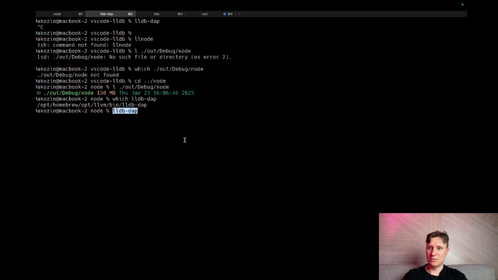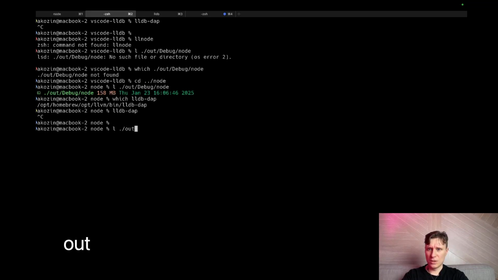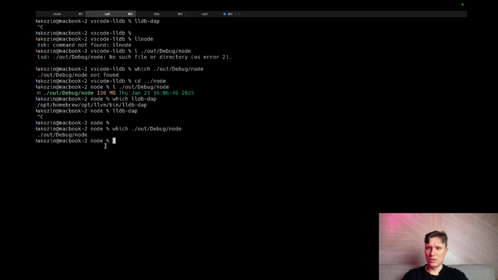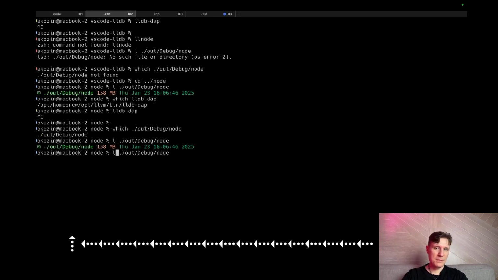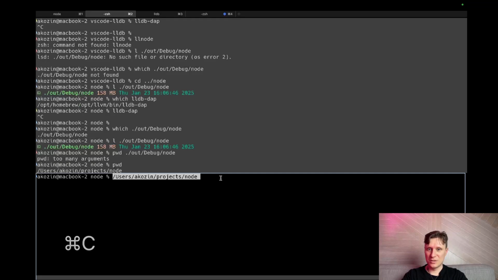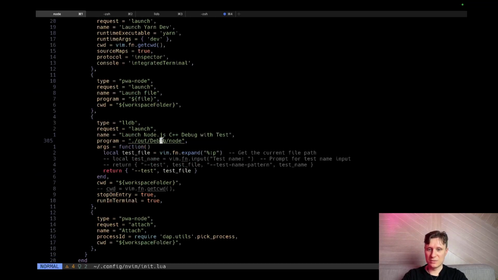Maybe I need a global path again. Like which out debug node, yeah. How to print the whole path? Let's just combine it ourselves, like this. It's a complete whole path.